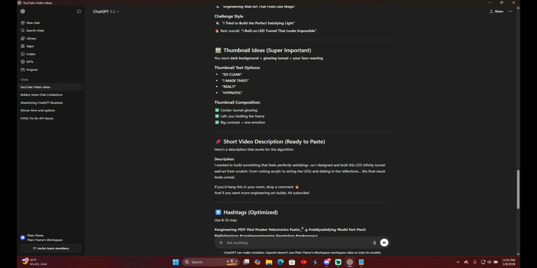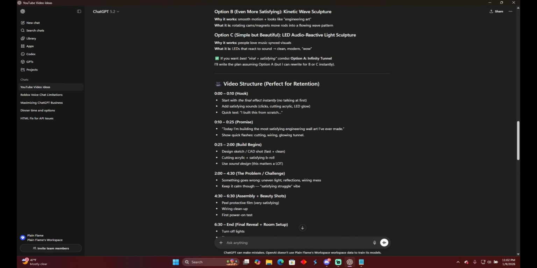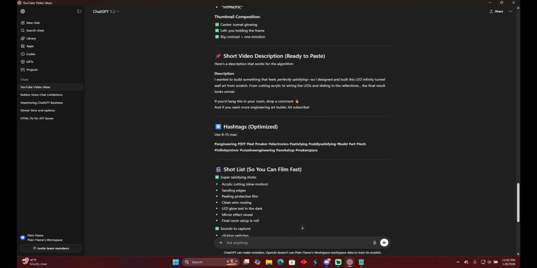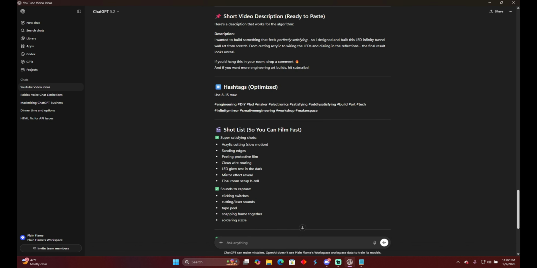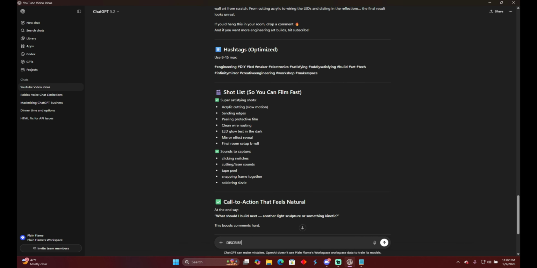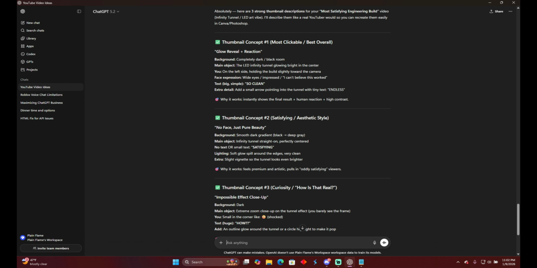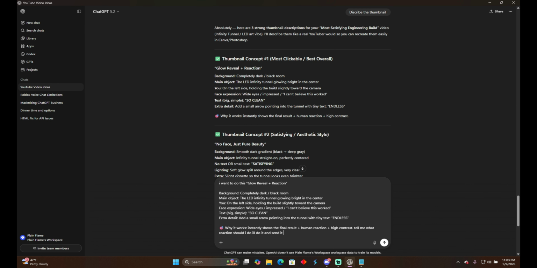This is easy. Building an LED-lighted acrylic thing in general is just easy, and it wouldn't really be satisfying either. It'd be kind of just boring, but you know. So let's ask it to describe the thumbnail. Let's just have it do that. Glow reveal, no fade possible. I want to do this. I'll do it. Read it to you.